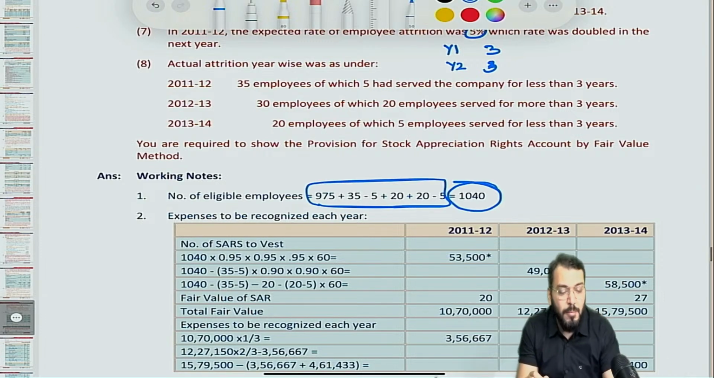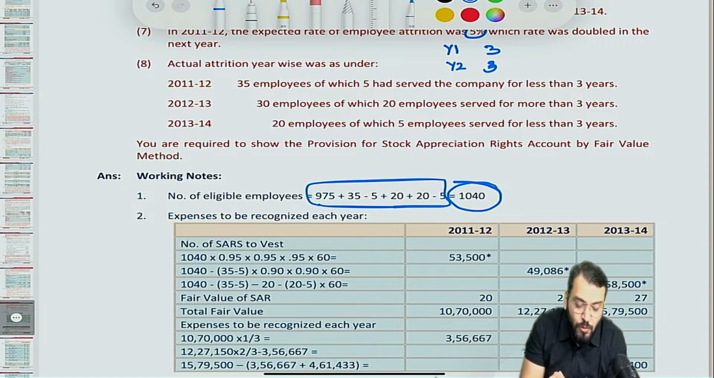I think 10402 you have understood. So what they have given is 35 employees, of which 5 had served the company for less than 3 years. So these 5 employees should not be counted. We'll take only 30 employees, of which 20 employees served more than 3 years. So of course we'll consider only 20 employees, of which 5 employees served for less than 3 years. So we'll take 15 employees.